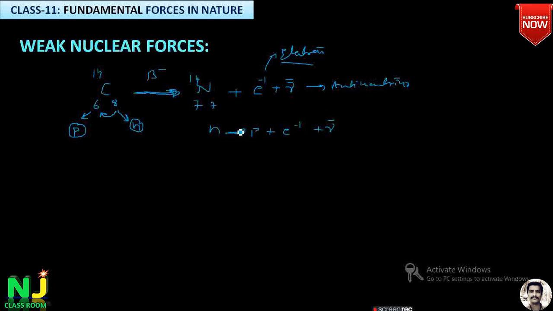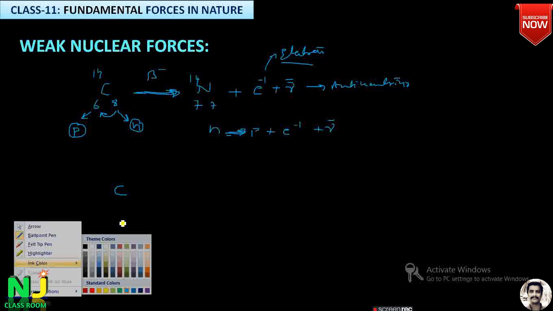So here the interaction between the neutron and proton is what we call the nuclear forces. The force which is responsible for nuclear reactions such as beta decay is called nuclear force. Let us consider another example. In that example, let us consider carbon. Okay, we consider carbon 10.